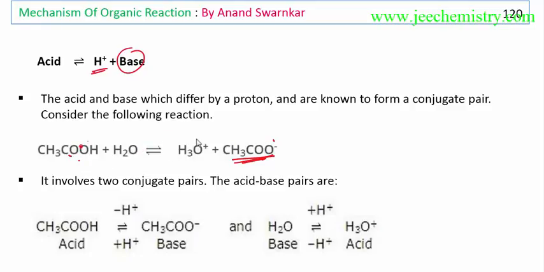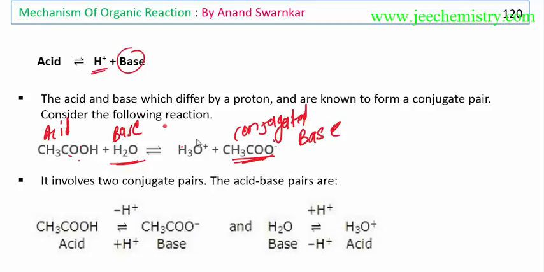After donating, what was initially an acid has now become a conjugate base. The water is actually a base which accepts H plus to form H3O plus, and now it becomes an acid, the conjugate acid. In this way, acid is converted to base and base to acid. Conjugate means previously it was a base, and now it has become a conjugate acid.